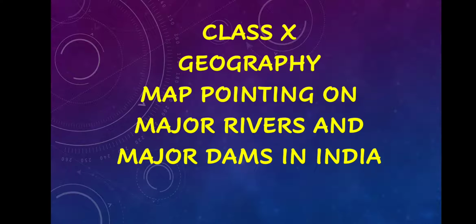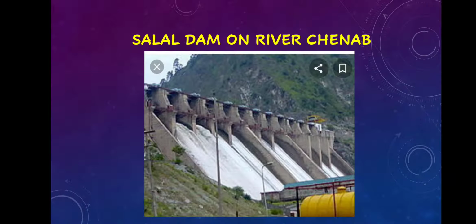So students, look at the slide. The first one is Salal Dam on river Chenab. You can see Salal Dam on the screen, and it is located on river Chenab. River Chenab is an important tributary of river Indus. Among the five important tributaries of Indus, river Chenab is one. The picture is also given there, and after showing the important dams and rivers, I will discuss where they are located on the map.